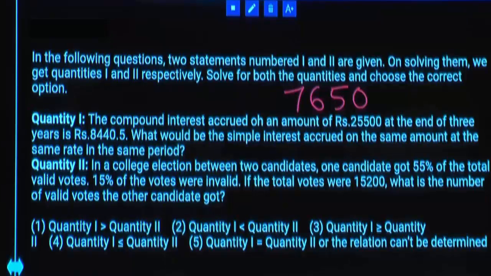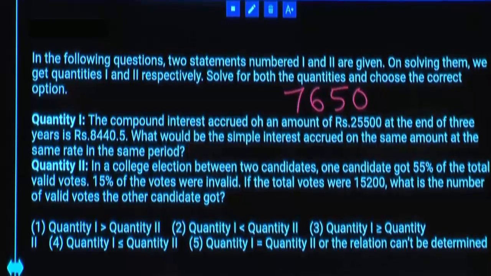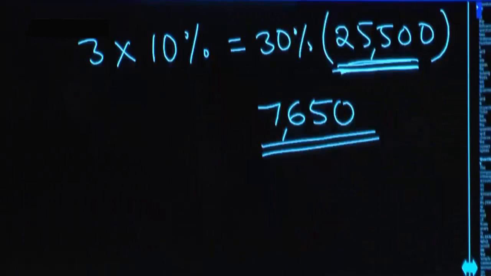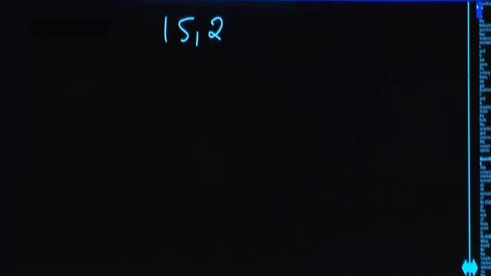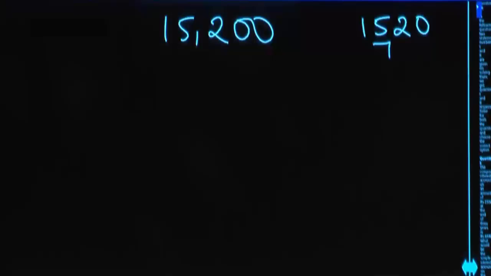55% of total valid votes, 15% of votes were invalid. If the total votes was 15,200, what is the number of valid votes the other candidate got? Other candidate gets what percentage? 45%. If one is getting 55%, the other will get 45% of valid votes. Now, total votes are 15,200. Invalid votes are 15%. What is 10%? 1,520. 5%, 760.